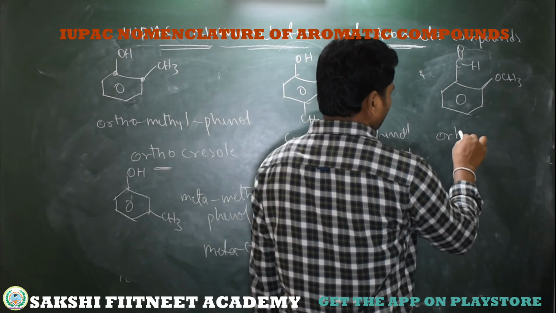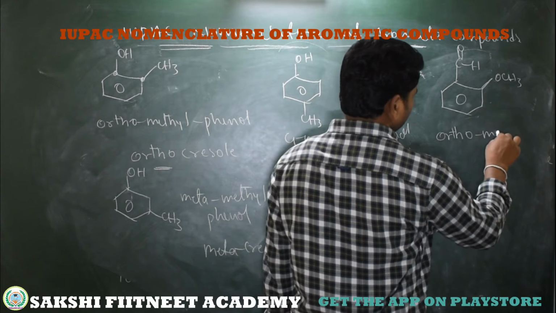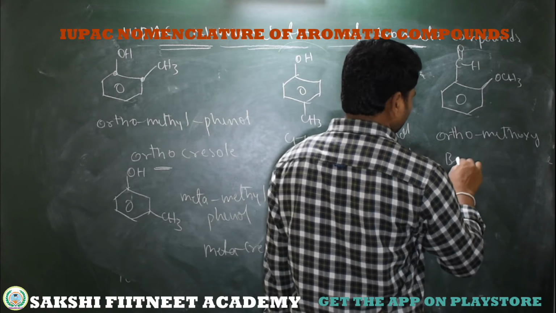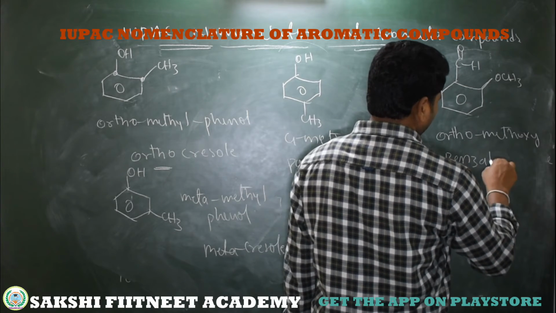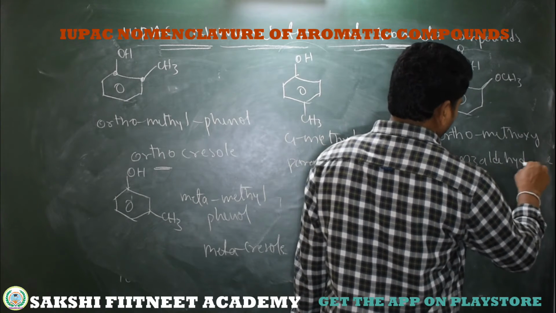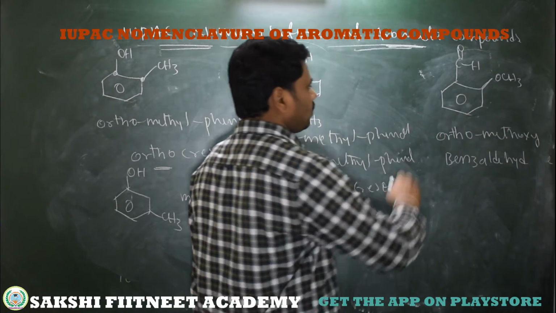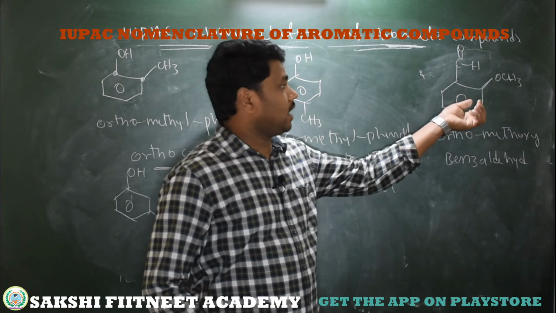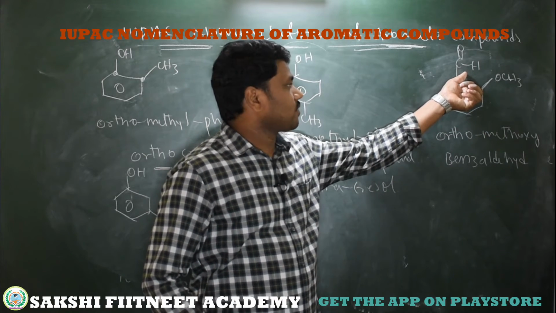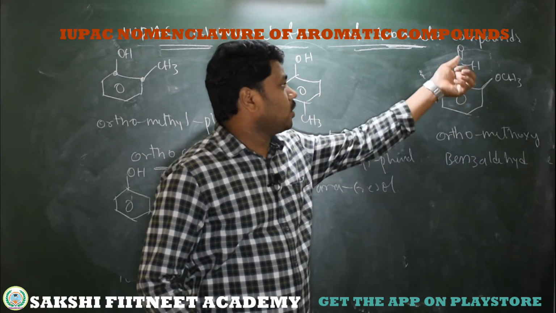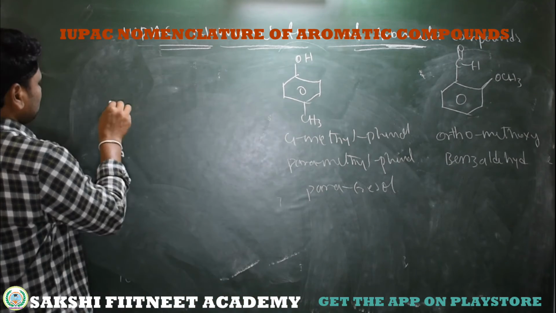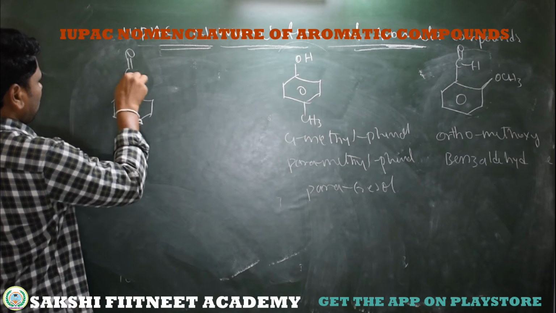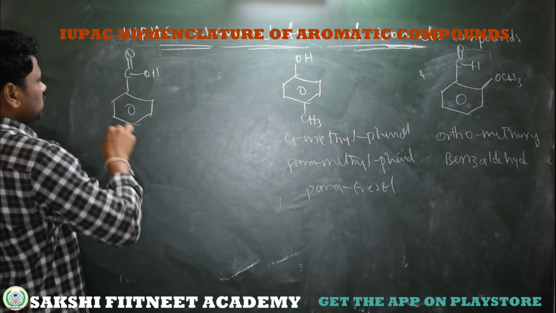So orthomethoxybenzaldehyde, or paramethoxybenzaldehyde or metamethoxybenzaldehyde. Otherwise you can take here carboxylic acid. It's a benzoic acid. If that benzene is bonded to carboxylic acid, this is called benzoic acid.